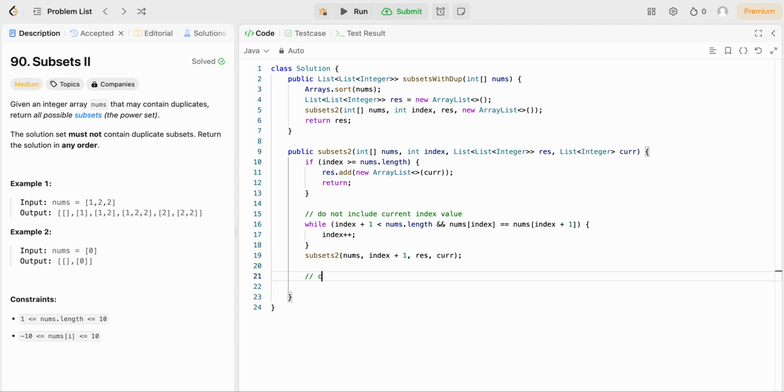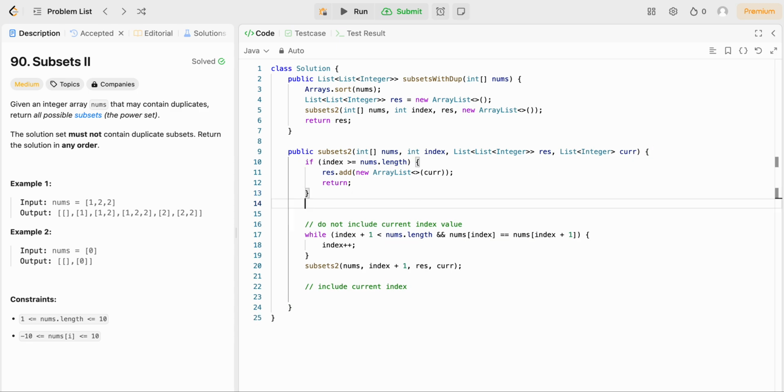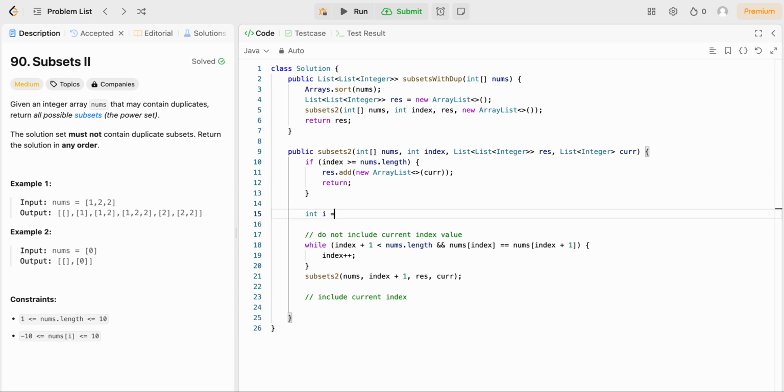And then now we consider a situation where we include the current index. We can see we potentially have changed index when we consider the case where we do not include the current value. So what you want to do here is create a hard copy of what index is.